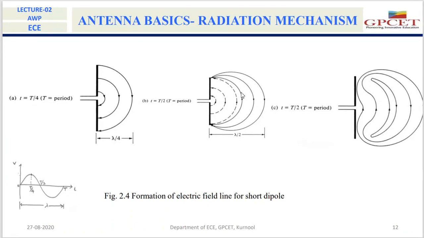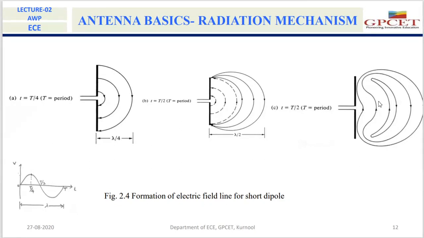Here you can see this thick line that is created in the first quarter of the input signal. This line will form one loop, and this line will form another loop, as you can see in the third figure. They will form closed loops and move away.